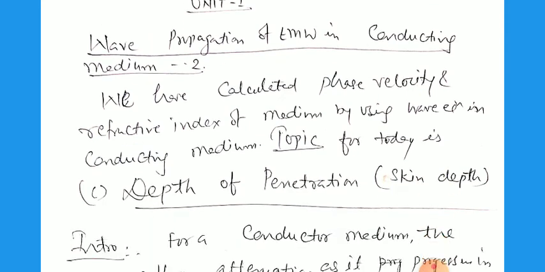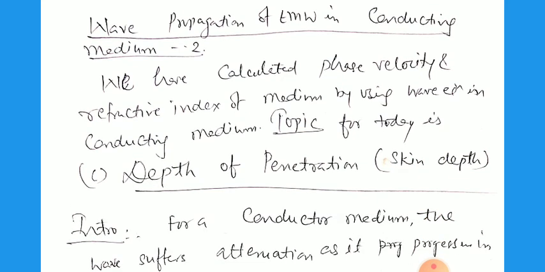Topic for today is the depth of penetration, that is the skin depth, and the Poynting vector, and the impedance of the medium. So first of all, we will start with the skin depth or the depth of penetration. What is the definition? What is the introduction for this one? That is the depth of penetration.